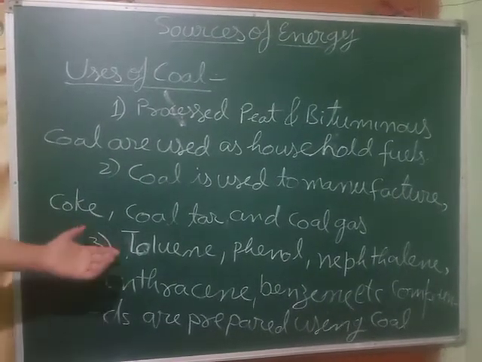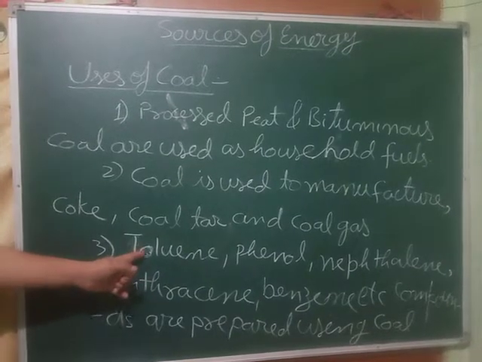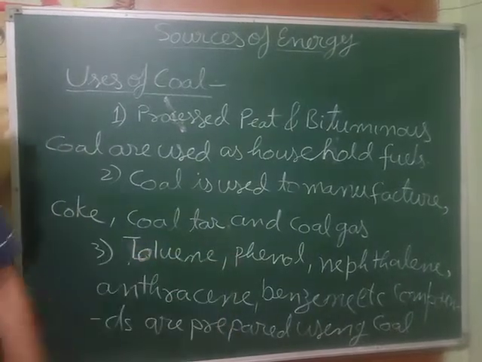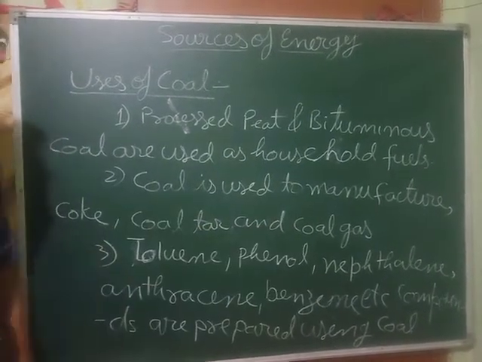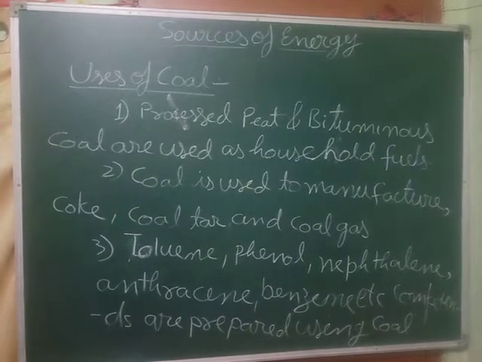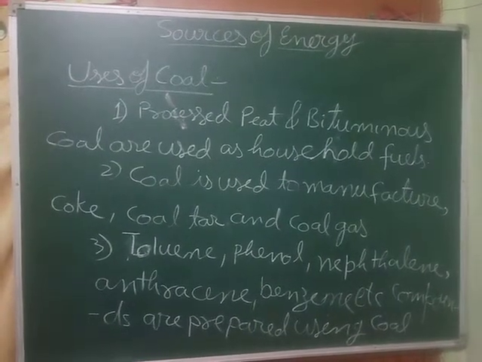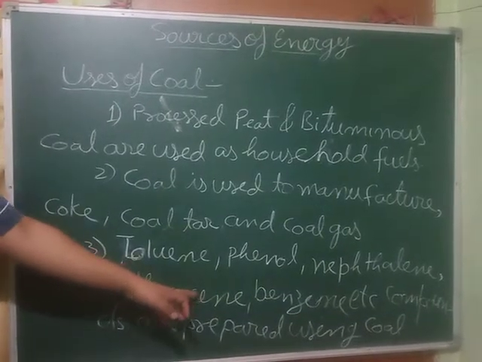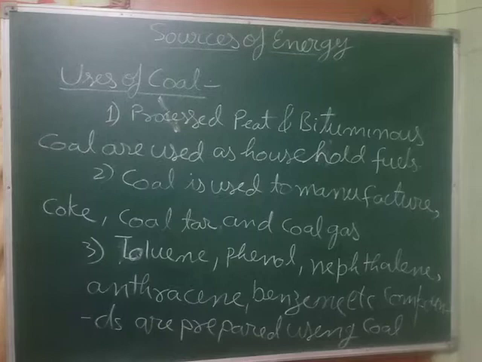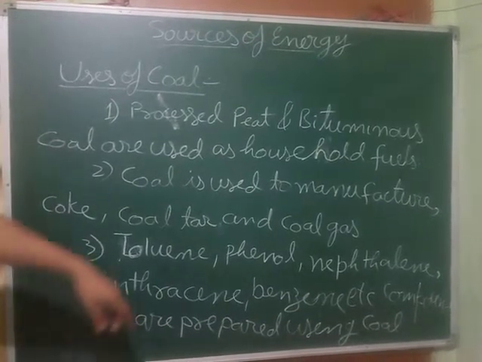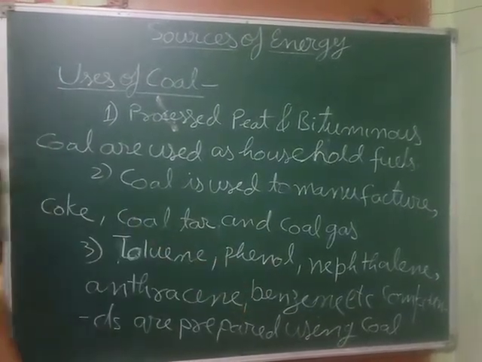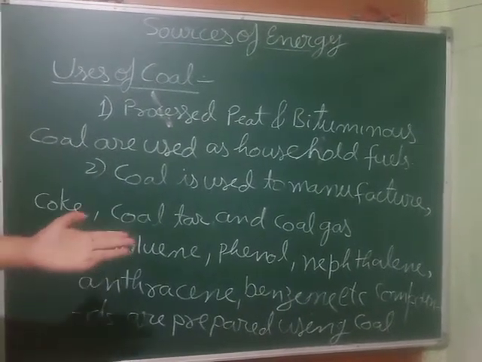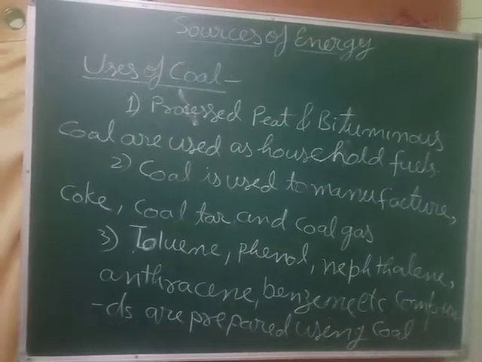Third, there are some chemicals like toluene, phenol, naphthalene, anthracene, benzene, etc. These compounds are prepared using coal.